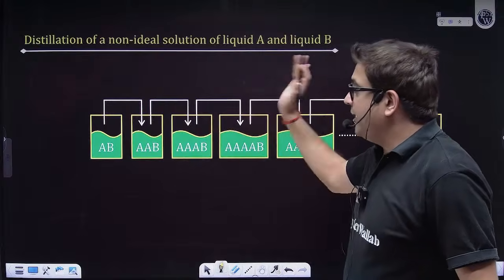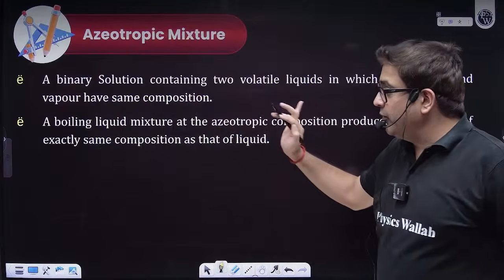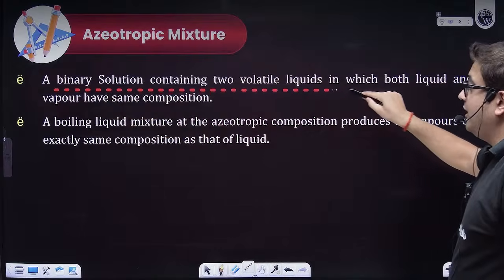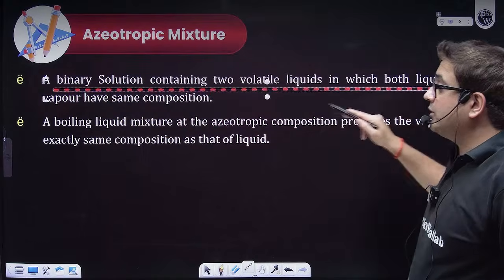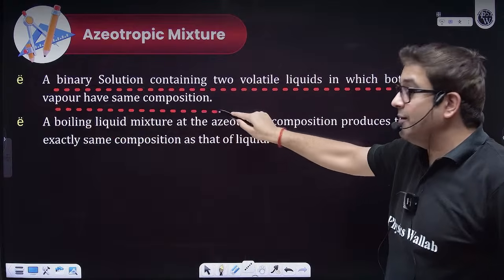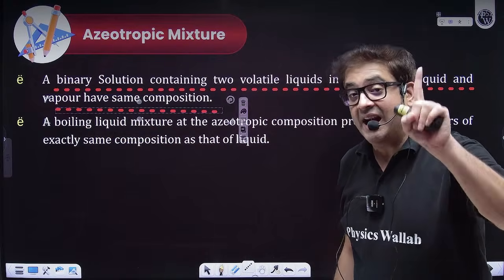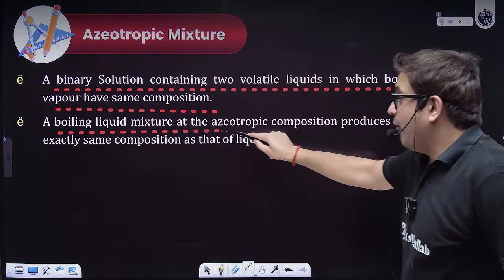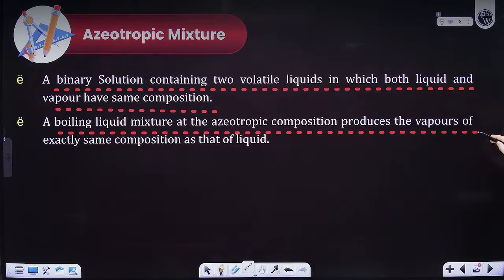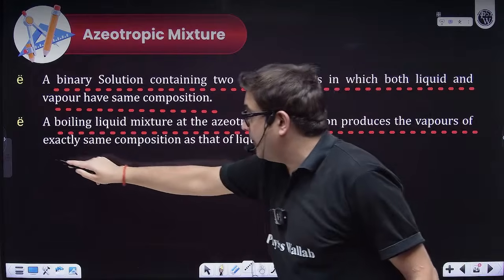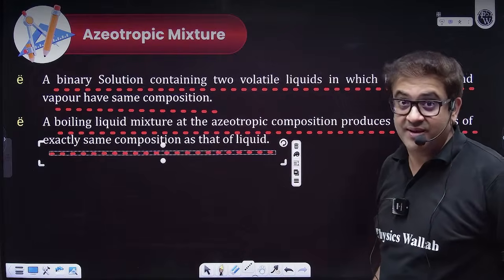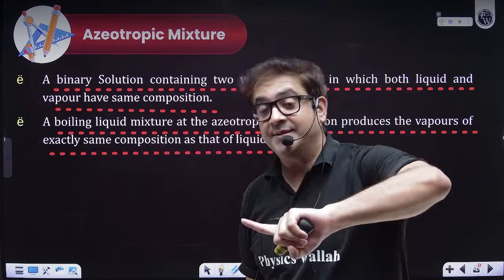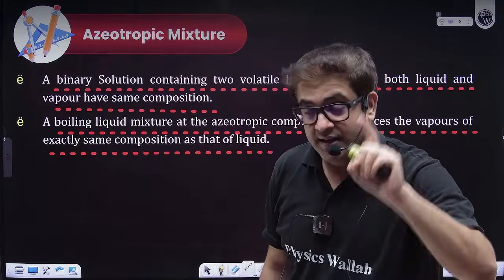So let me define azeotropes for you. What is an azeotropic mixture? A binary solution containing two volatile liquids in which both the liquid and vapor have the same composition. X and Y have the same composition. A boiling liquid mixture at azeotropic composition produces vapors of exactly the same composition. That means the values of XA and YA become the same, and the values of XB and YB become the same.